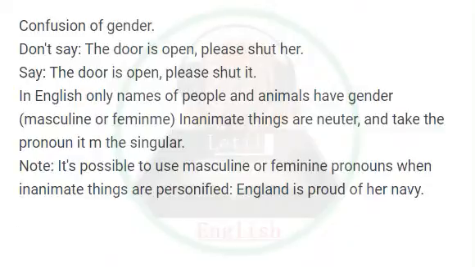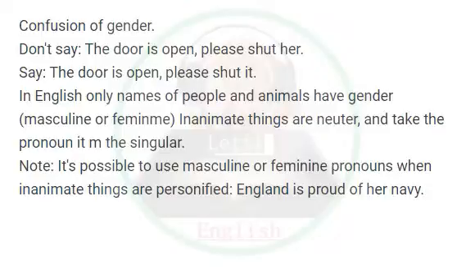Confusion of gender. Don't say, the door is open, please shut her. Say, the door is open, please shut it. In English only names of people and animals have gender, masculine or feminine. Inanimate things are neuter, and take the pronoun it in the singular.